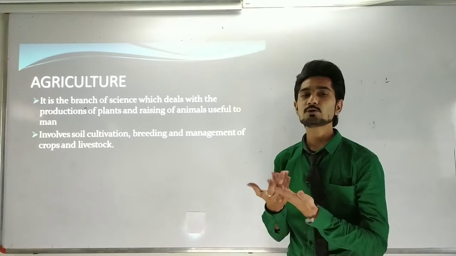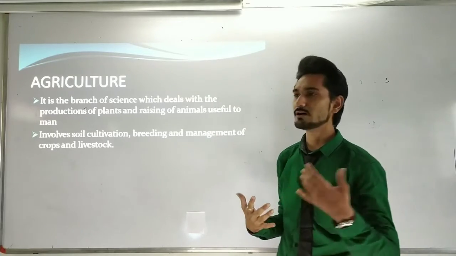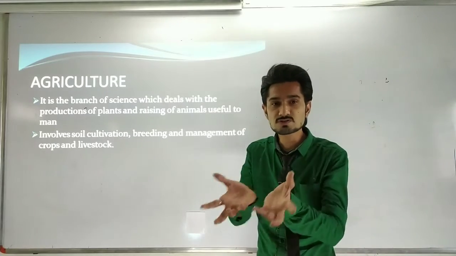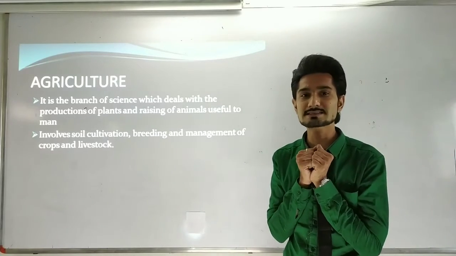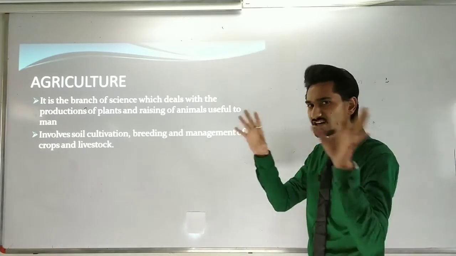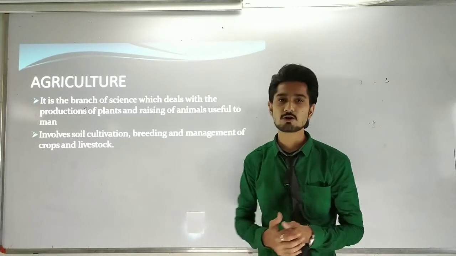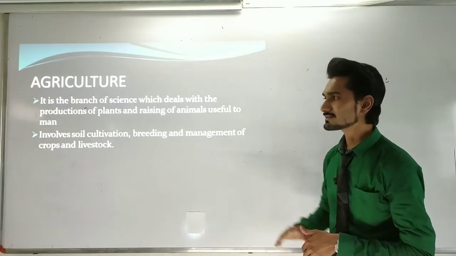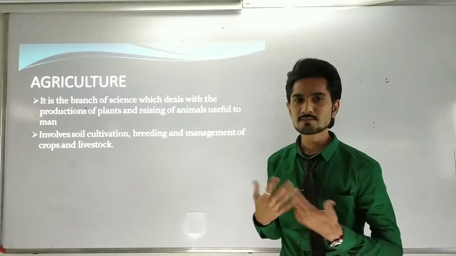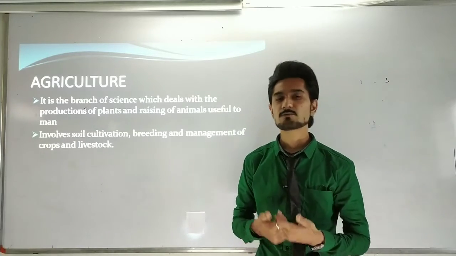It means if we are studying farms, or animals, or the sources that help our health, then it becomes a part of agriculture. So basically it is a branch in which we study all of that. And then what does it involve? Suppose you want to study any branch, then what do you need to do?